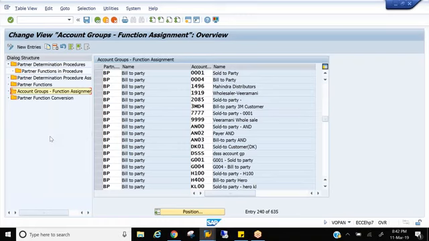We already assigned account group to PDP, right? And the PDP consists of partner function. Again, we need to assign partner functions to account group. Those are the important interview questions.